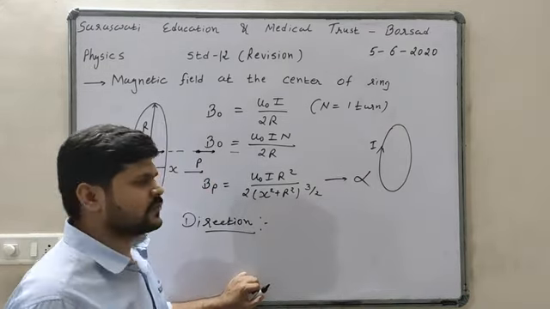Okay, first thing is, suppose it is a ring. On the center I want to find out the magnetic field, then its formula will be mu 0 I upon 2r.